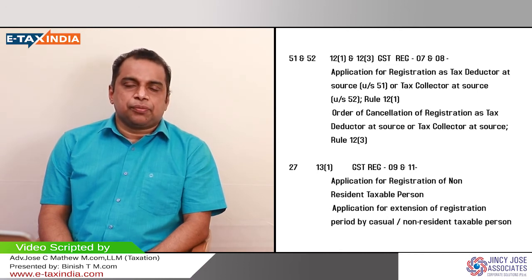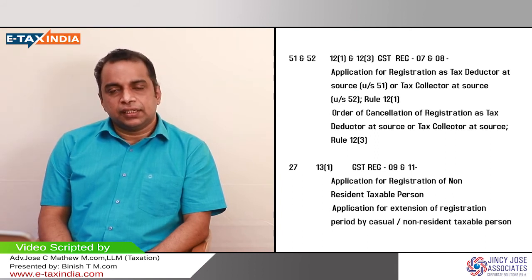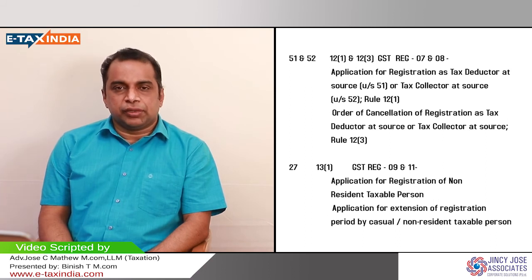That is very important. So these unregistered persons in India are paying tax to these suppliers or service providers online, and they are collecting the tax from the unregistered persons and making the payment to the government.